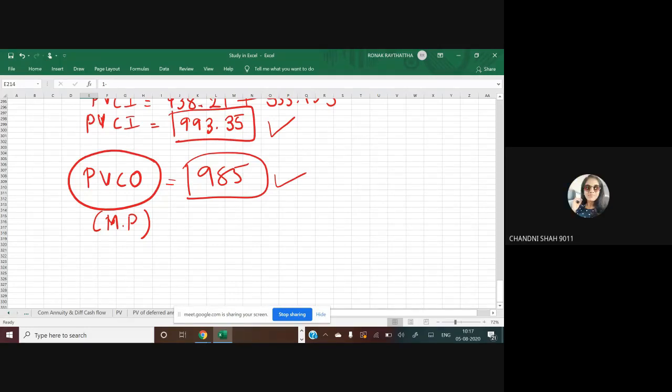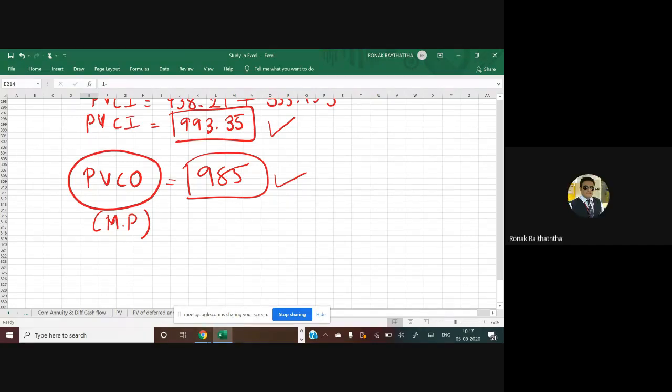Yes. How many of you are saying yes? And how many of you are saying no? Give me the reason why. Unmute yourself and let me know. If you say yes, then why? And if you say no, then why? Sir, because present value of cash inflow is more than the present value of cash outflow.